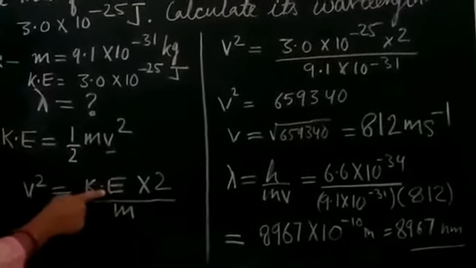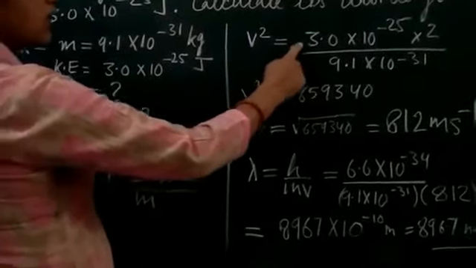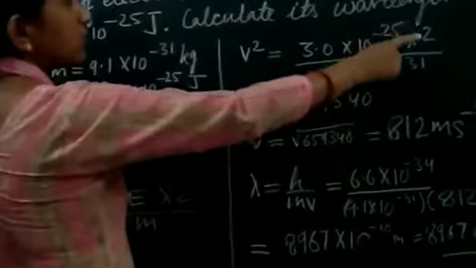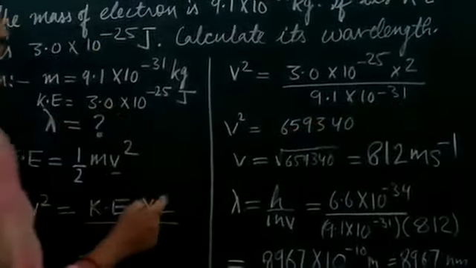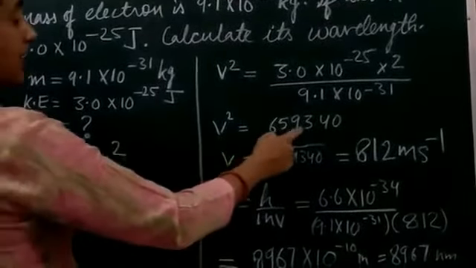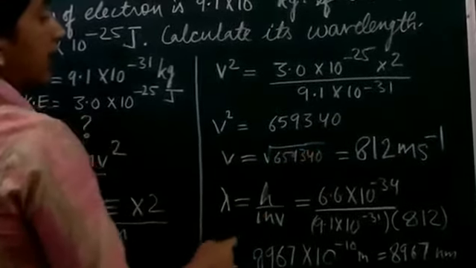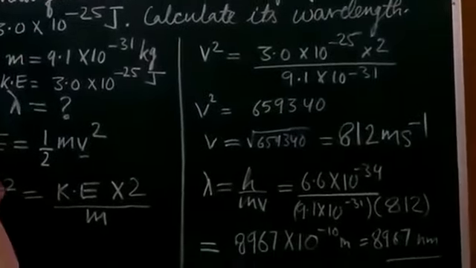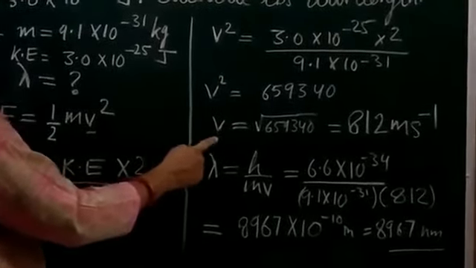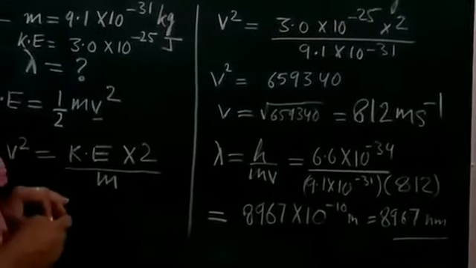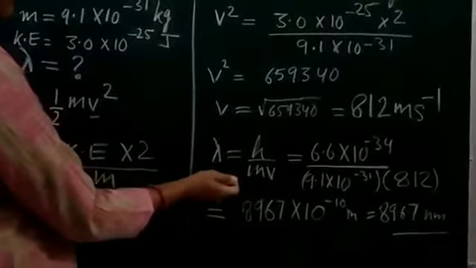So kinetic energy is known to us, mass is known to us. So we will put the value here. V square equals 3 × 10 to the power minus 25 × 2 upon 9.1 × 10 to the power minus 31. So we will get here V square equal to 659,340. So on taking the square root of it, we will get 812 meter per second. Now once we know the velocity of the moving electron, we will apply the de Broglie matter wave equation, that is lambda equals h upon mv, right?